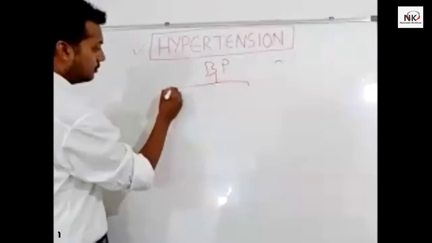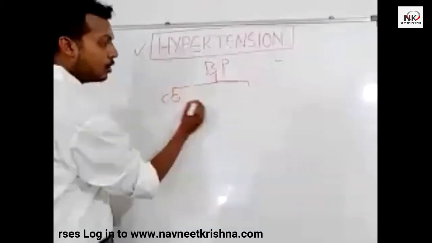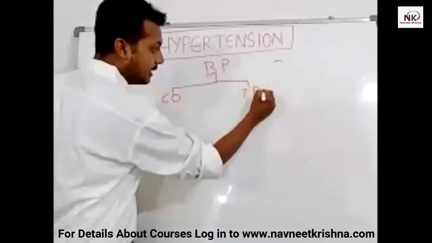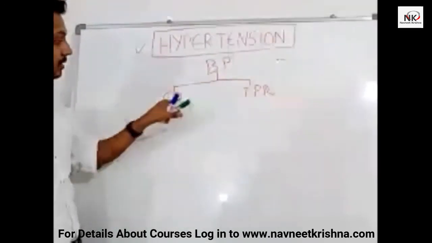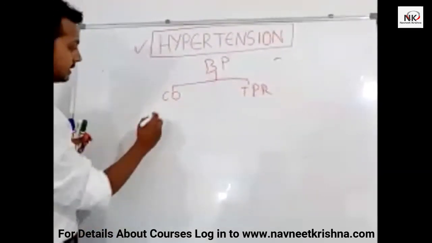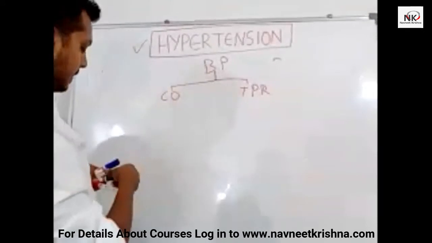Now we all know it depends on cardiac output and total peripheral resistance. Blood pressure, systolic means it. So this resembles what?